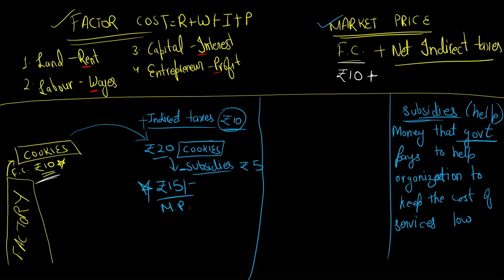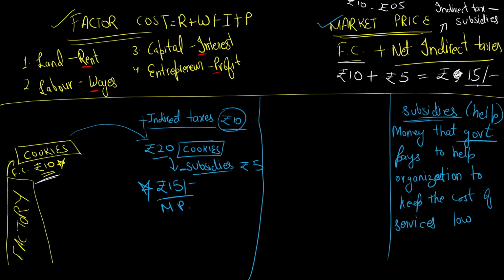Now net indirect taxes is nothing but indirect tax minus subsidies is your net indirect taxes. बेसिकली द टैक्स जो कि हमें पे करना पड़ा, ये था टैक्स जो पे करना था, बट सब्सिडीज के बाद this is the tax you have to pay. What is your net indirect tax? Net indirect tax is rupees 10 minus rupees 5. So plus rupees 5. 10 में से 5 गया 5. So rupees 15 is your market price.